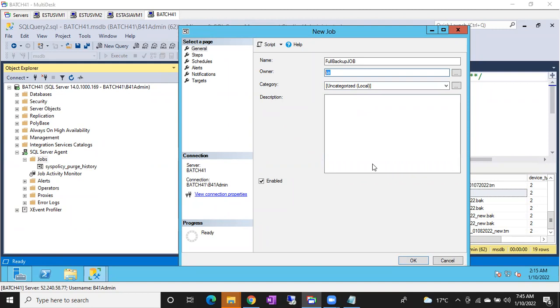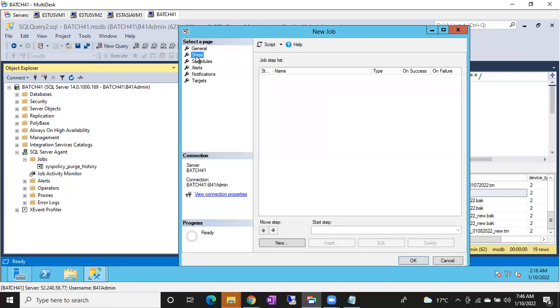Done. Okay. If you have any questions, you can unmute and ask me. No need to add any description, it is not required. No need to choose any category, you can leave it as it is. Now go to steps. I told you, right? A job means a collection of steps. Now we have to add that step. Under step, what do we have to give?